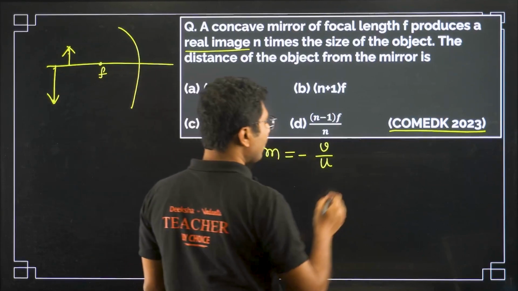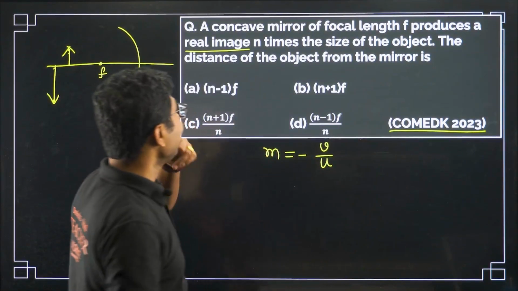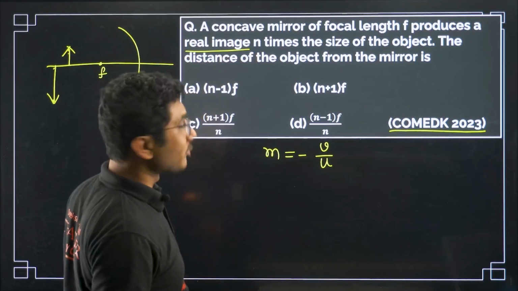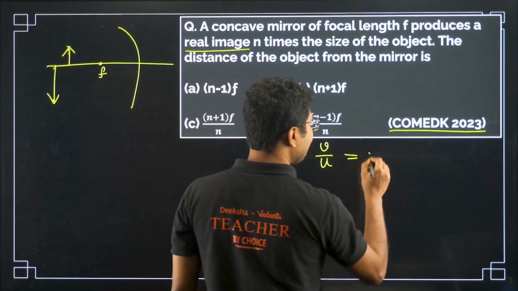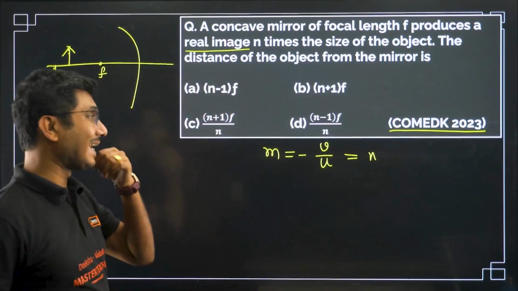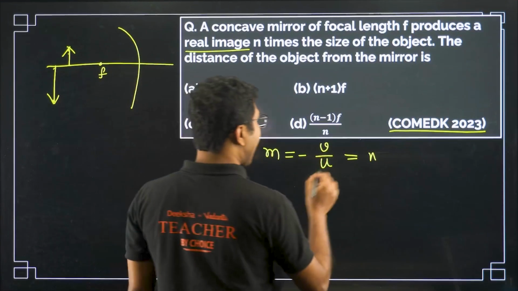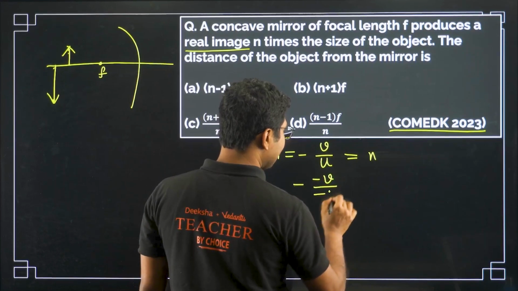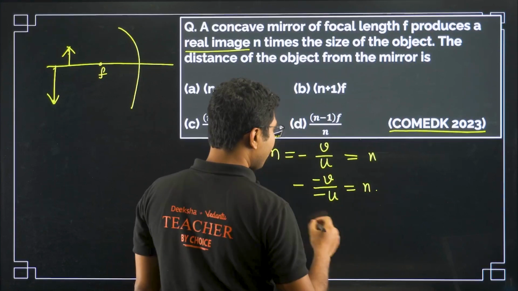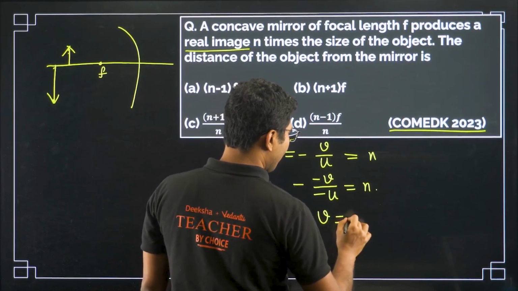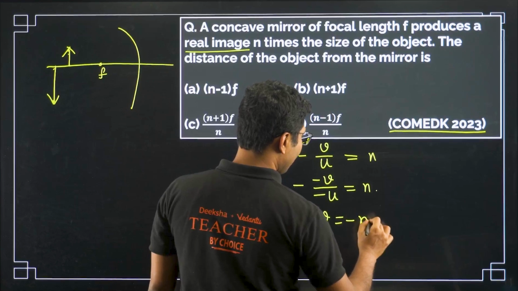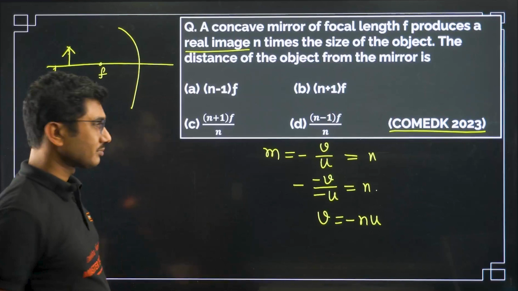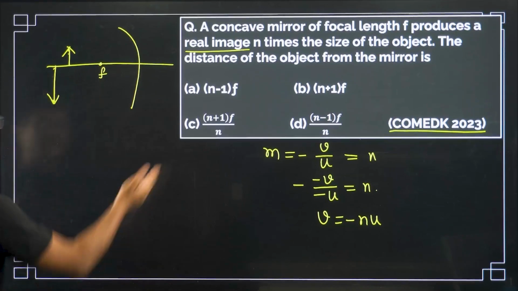So let's put those values. It says that the size of the image is n times the size of the object. So magnification here is given as n. Very important. If you put the sign, minus v by minus u equals n, or v equals minus n into u. Obviously v will come negative. You don't need to worry too much about it, because it is on the left hand side.